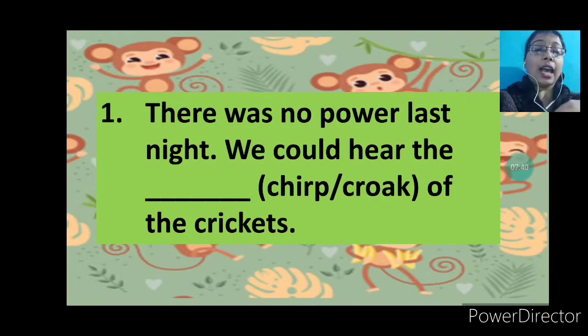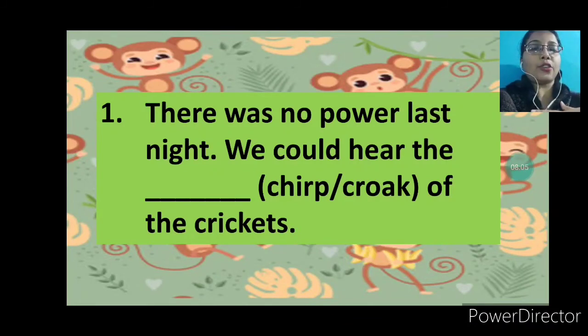Just like us, animals also communicate with one another. They produce different types of sounds, and they use different types of signs to communicate. If any danger is there, they indicate it to their friends.